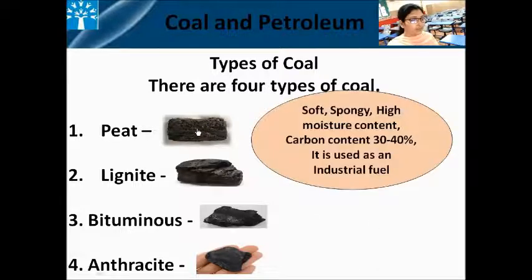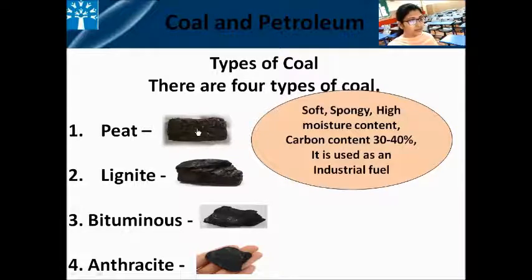Peat. This is very soft and spongy and it has high moisture content. The percentage of carbon is 30 to 40% and it is used as an industrial fuel. As we have seen in the earlier slide, above the organic matter, layers of sediments, rocks, clay are deposited.